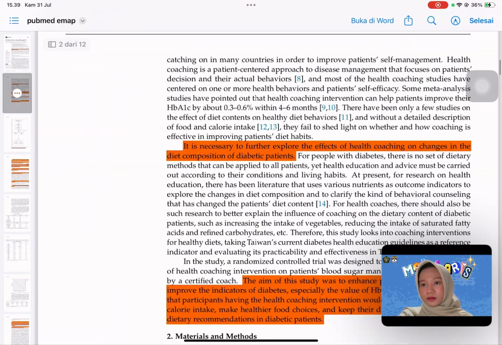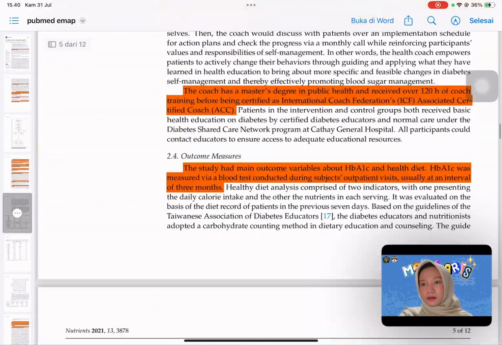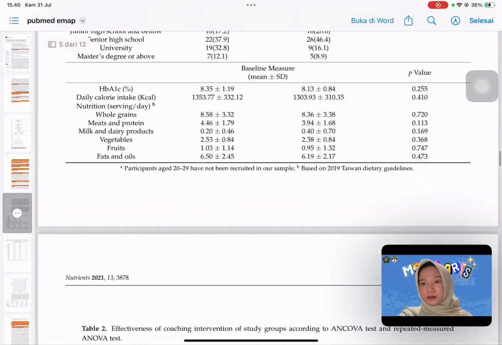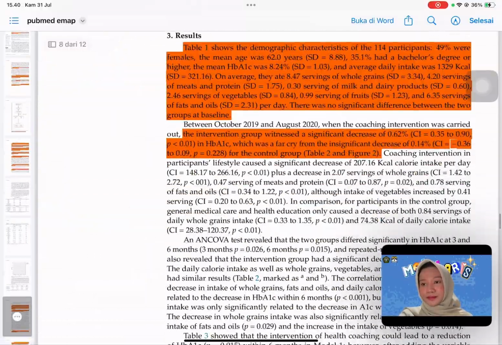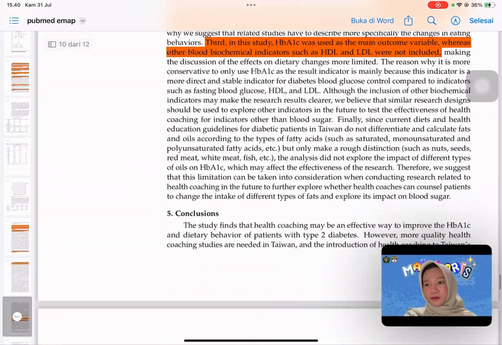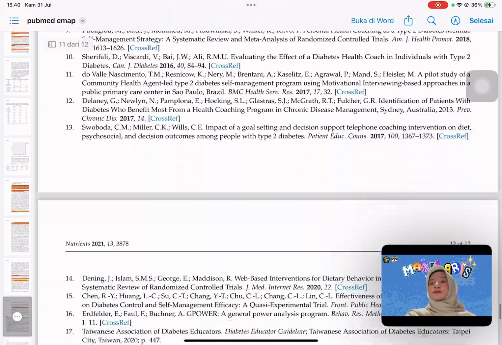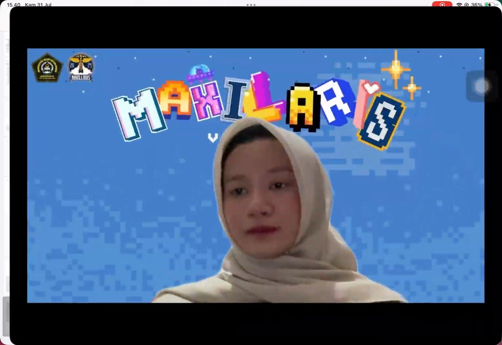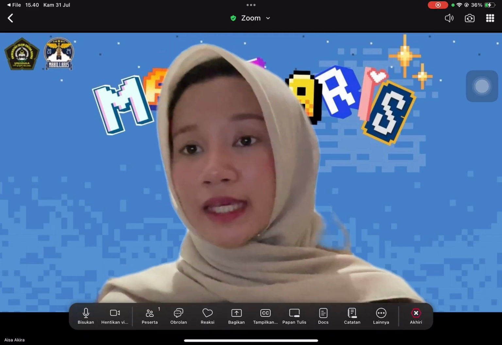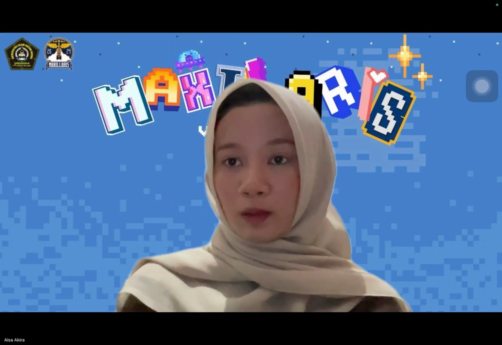And then, the last, conclusion. Based on our CONSORT checklist review, the article Effectiveness of Health Coaching in Diabetes Control and Lifestyle Improvement, a randomized controlled trial, shows very good adherence to the CONSORT 2010 guidelines. The authors have given a clear and complete report of their randomized controlled trial.